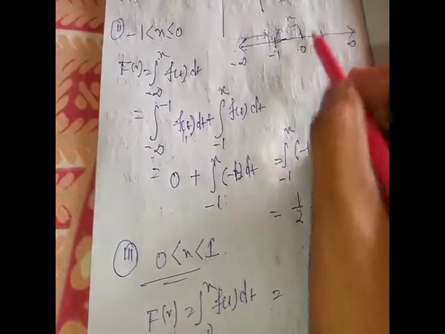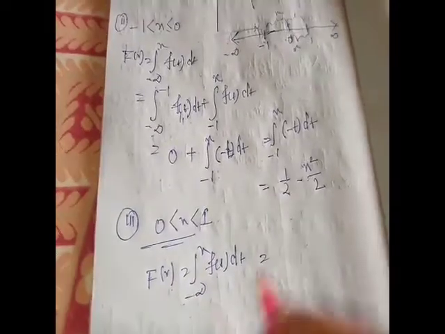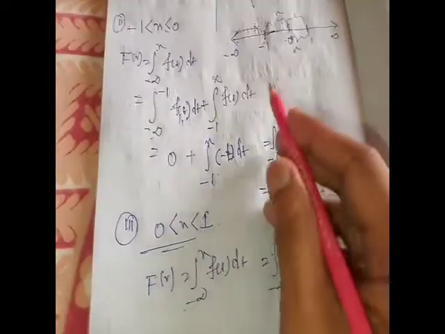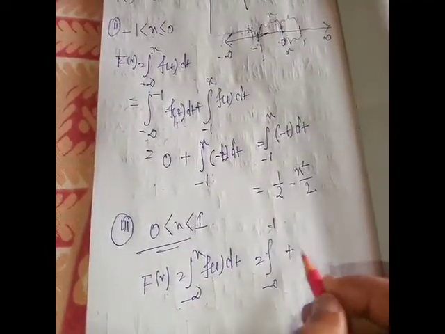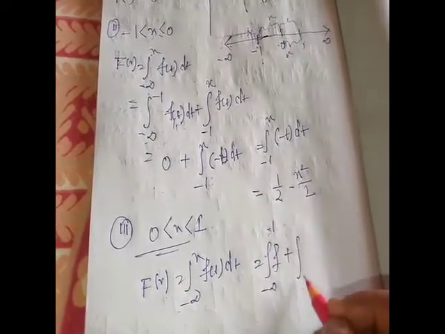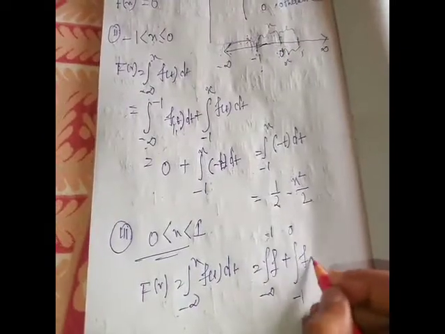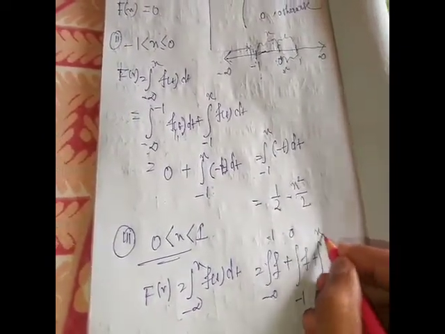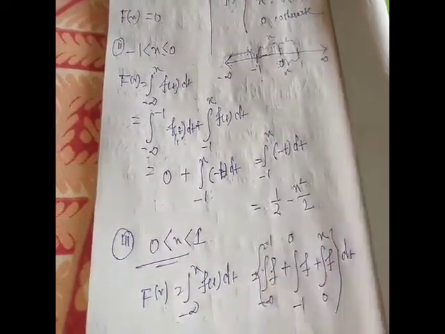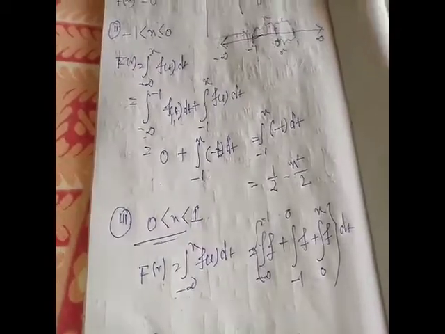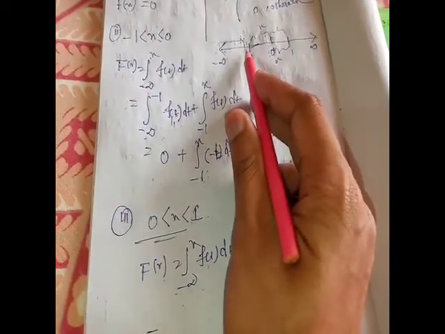Since x lies in this interval, we break it into -infinity to -1, -1 to 0, and 0 to x. In -infinity to -1, f takes value 0.